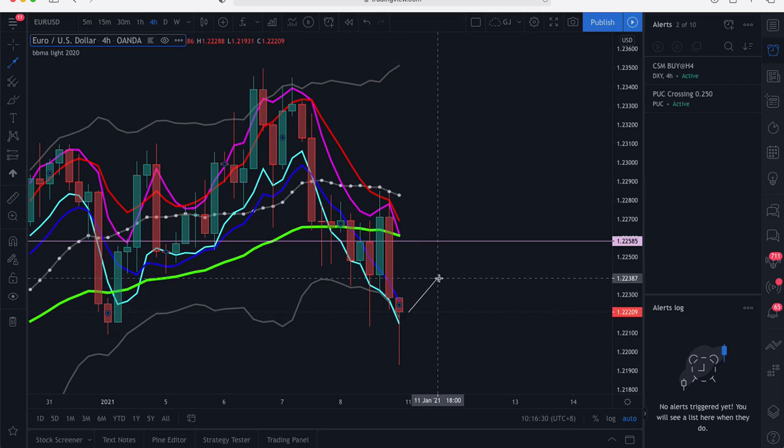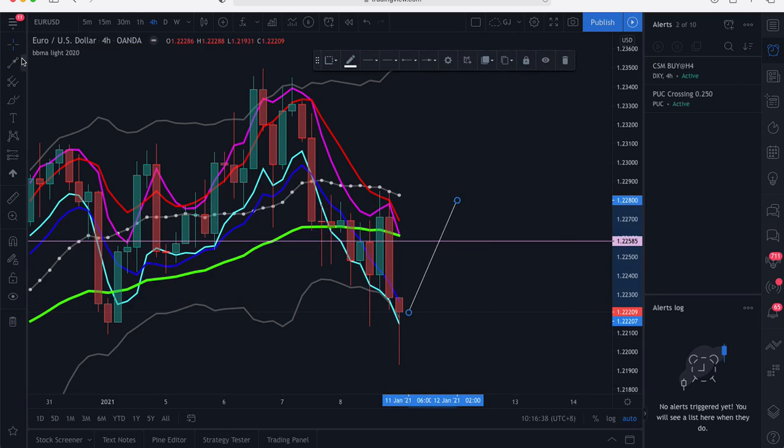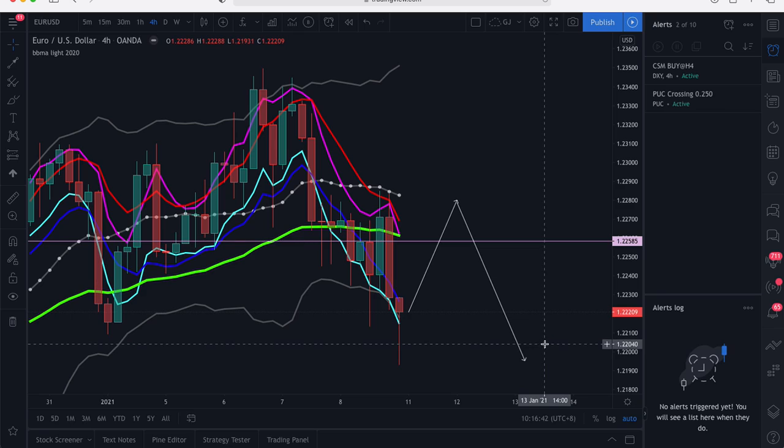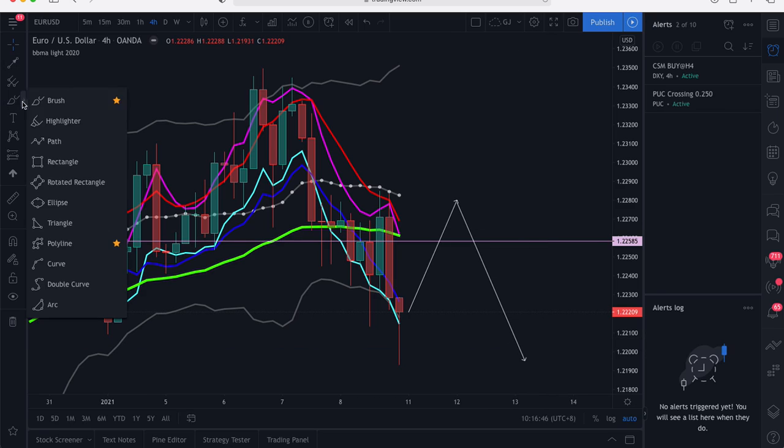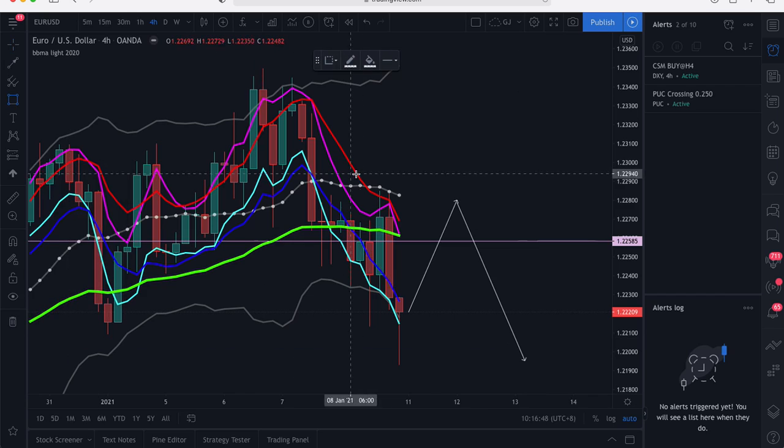So this is what we expect, because the CSM sell has already happened. We expect it to make a pullback, maybe to around here, to give us our entry and continue to move down. So that will give us the instant sell on the H4 time frame.